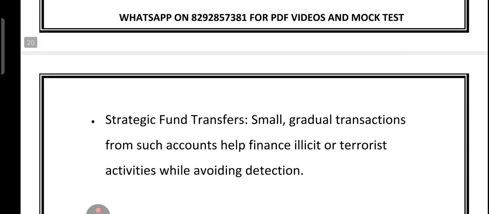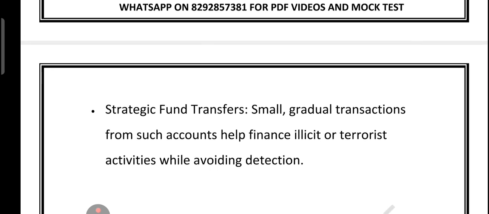So let's quickly revise the points which we have covered just now. We started with the front company. I told you these are real businesses hiding illegal cash. Then we talked about existing firms, which are easier than fake-name accounts. Multiple accounts, each with a different purpose. Money mules are other people's accounts used for anonymous transfers. Dormant accounts are old accounts reactivated for laundering, and small gradual transfers are done to avoid triggering detection alerts.